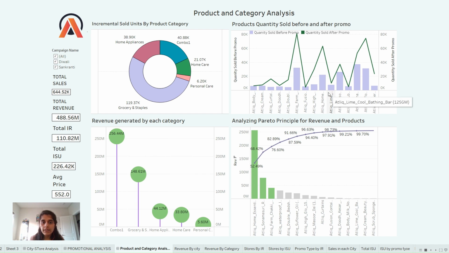Talking about the products, here is the chart that shows the quantity of each product that was sold before and after the promotions. This can be helpful to know which products to focus on. The chart at the bottom left is the Pareto chart that checks if 80% of our results come from 20% of the efforts. And as we can see, if we check for the revenue and products, then 80% of our revenue comes from three products out of 15. So we can say that the Pareto principle is true in our case, where 80% of the revenue comes from 20% of the products.